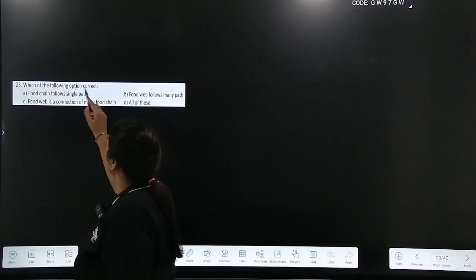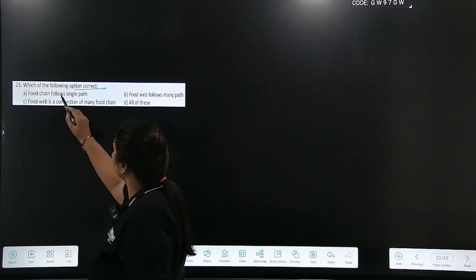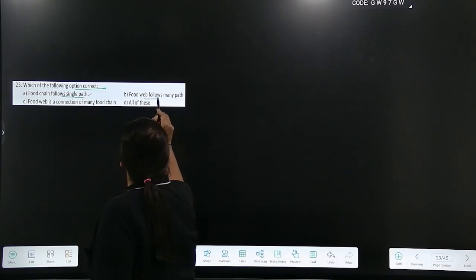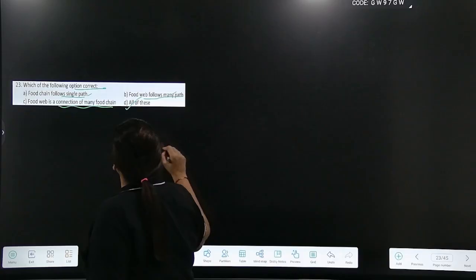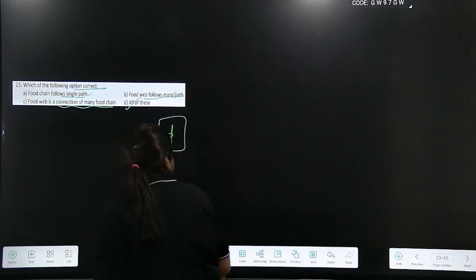Which of the following option is correct? Food chain follows single path, correct. Food web follows many paths, correct. Food web is a connection of many food chains, correct. So answer is all of these. All are correct.